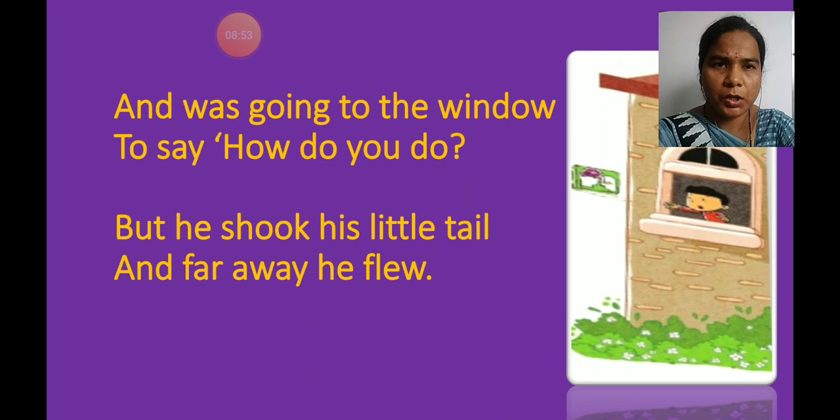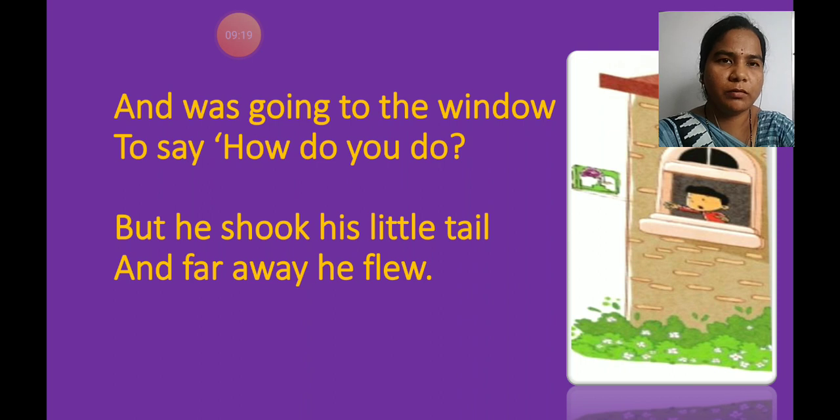So, he shook his little tail and far away he flew. He didn't listen to that boy. He shook his little tail and far away he flew. Yes, he didn't stop there after hearing the voice of that boy.